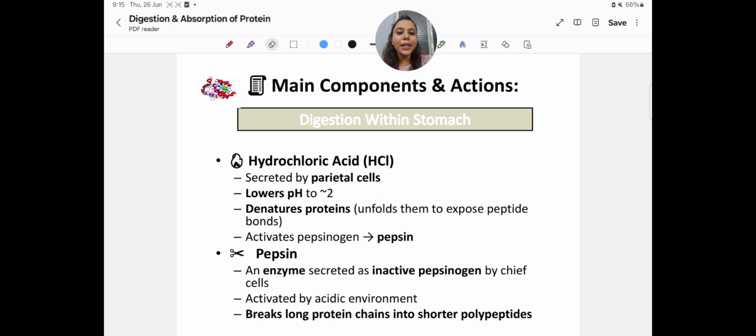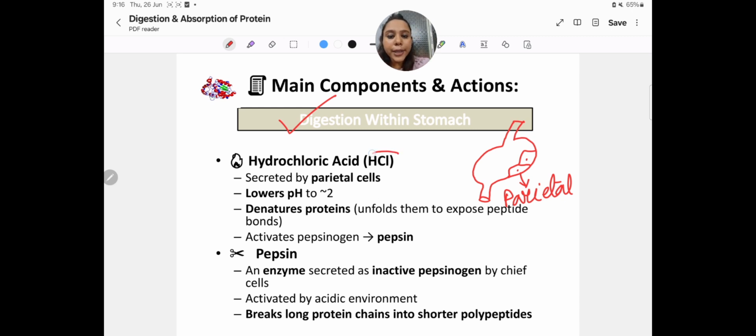So where does digestion start? Protein digestion starts within the stomach. The stomach has many types of cells. Within the stomach there are parietal cells, and the parietal cells secrete, most importantly, HCl, or hydrochloric acid. Acid means it has a lower pH, right? So it denatures proteins, it unfolds them to expose peptide bonds.